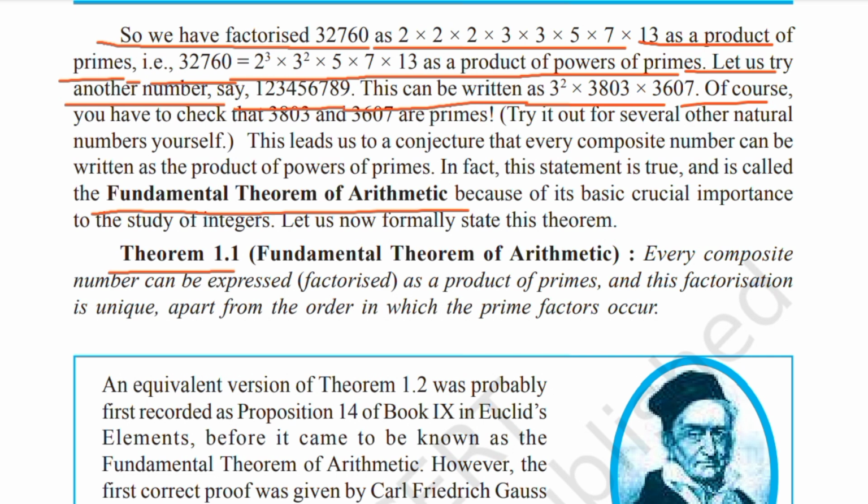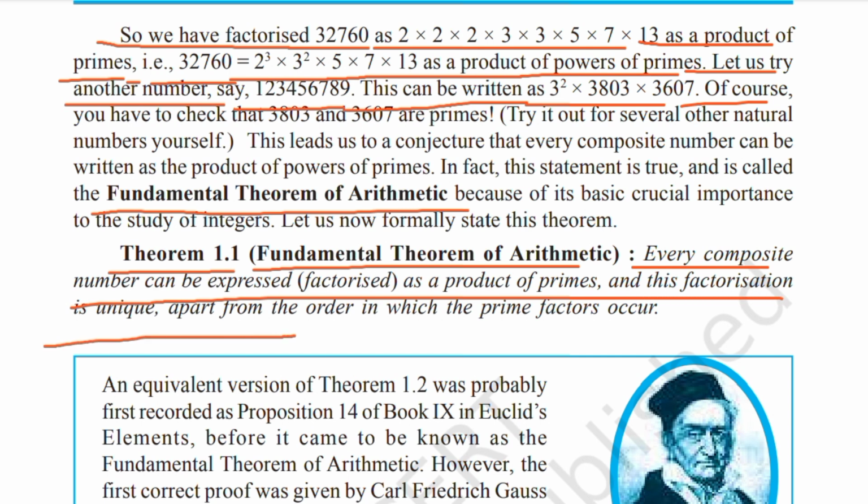Theorem 1.1, fundamental theorem of arithmetic. Every composite number can be expressed (factorized) as a product of primes, and this factorization is unique, apart from the order in which the prime factors occur.